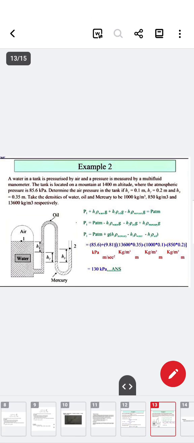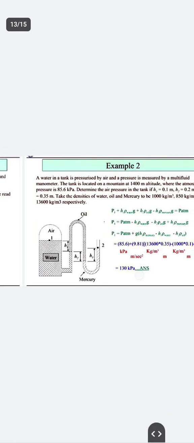The tank is located on a mountain at 40,000 altitude where the pressure is 85.6 kPa. Determine the pressure in the tank. This is P1. Use this formula to calculate the answer.